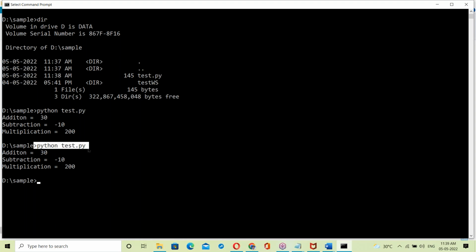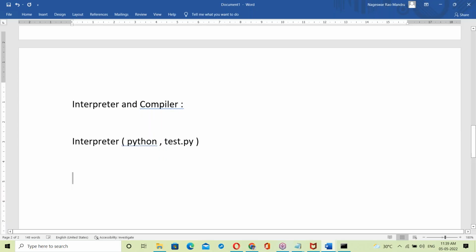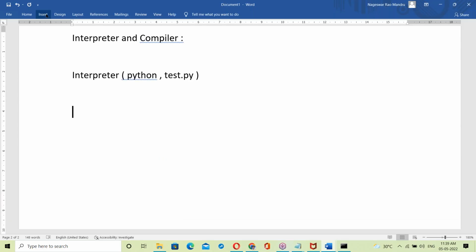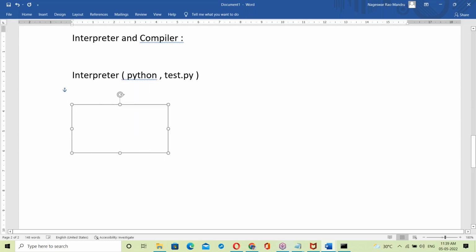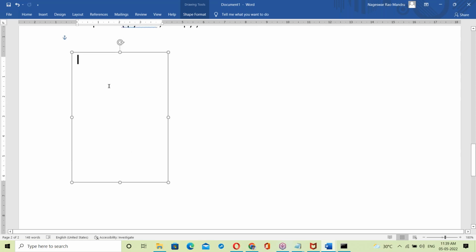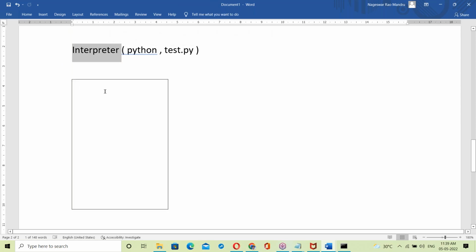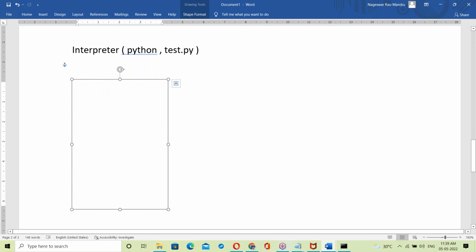Now, how does this Python interpreter work? All interpreters work the same way. Python interpreter, HTML interpreter, JavaScript interpreter, Linux shell scripting, there are so many interpreters. The working of an interpreter is the same. See how the Python interpreter is working.